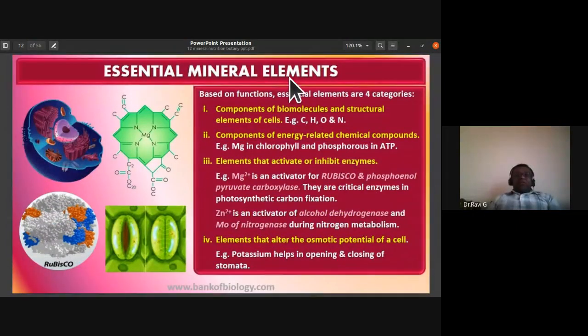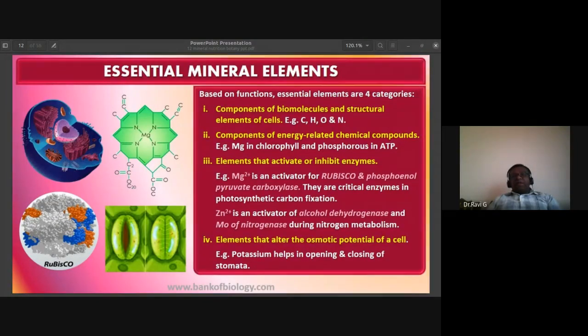So the essential mineral nutrients, if you look into them, are classified based on function. The essential elements are of four categories. The first is the components of biomolecules and structural elements of cells.